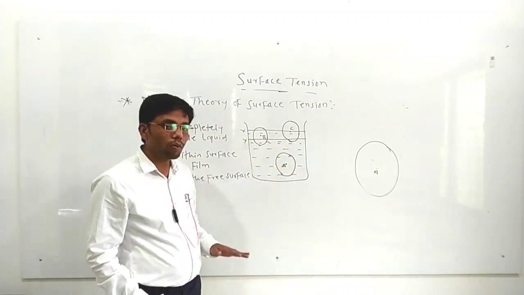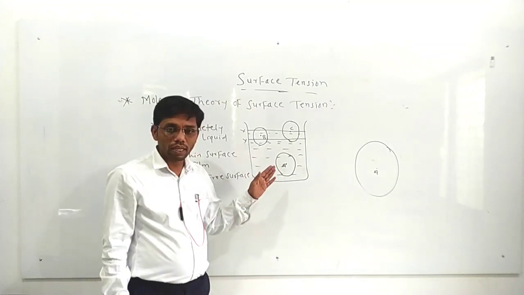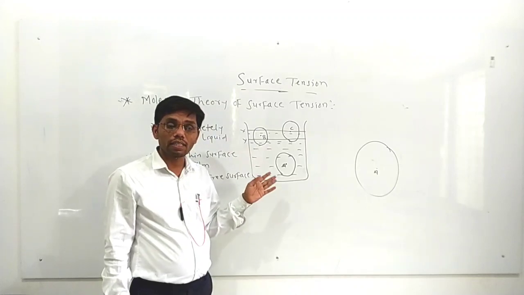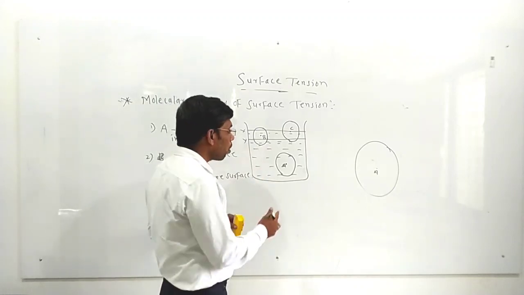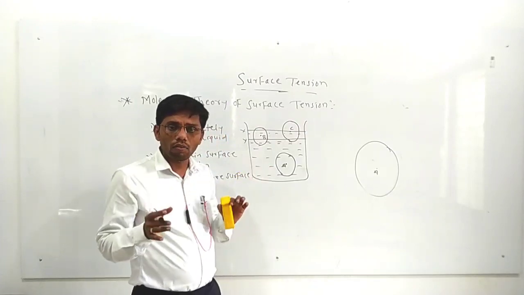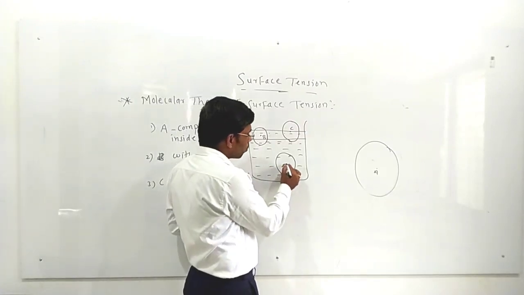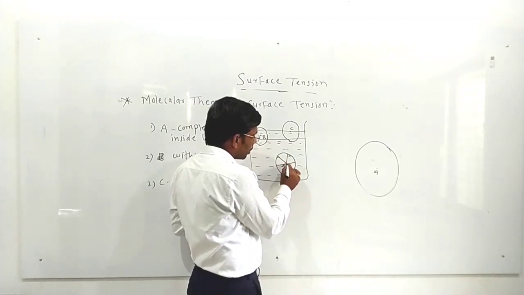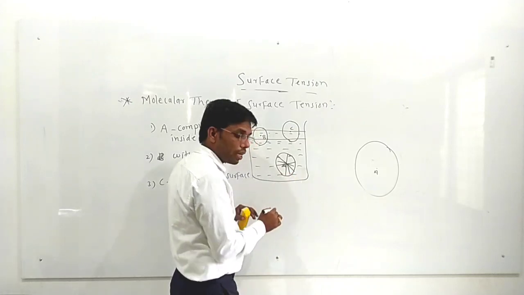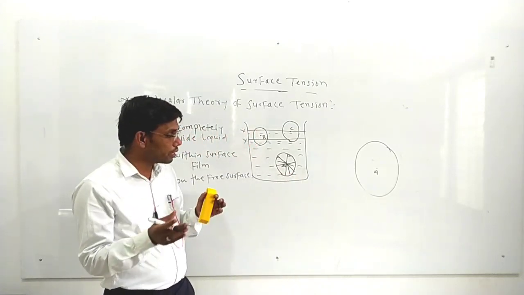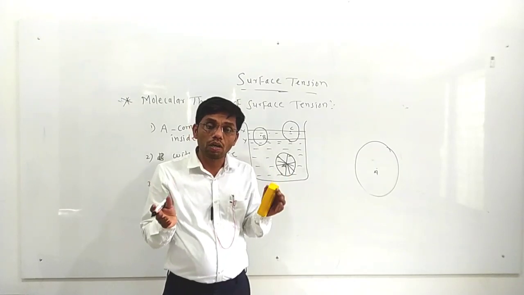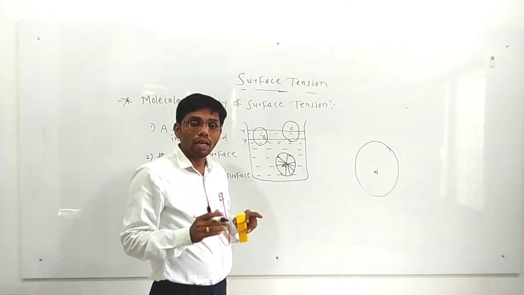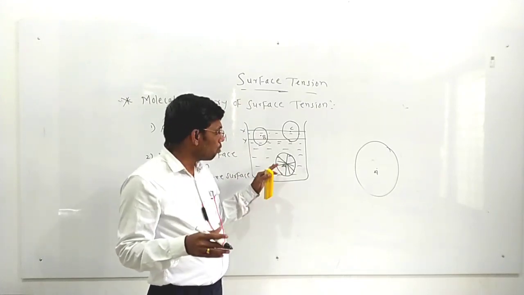First we discuss molecule A. As you can easily observe from the diagram, the sphere of influence of molecule A is completely inside the liquid. So it is surrounded from all sides by other water molecules, and it is equally attracted from all sides by the cohesive force, because everywhere around molecule A there are water molecules.